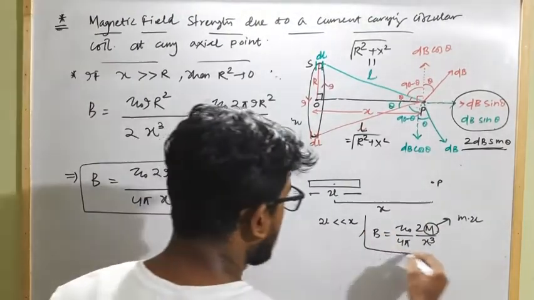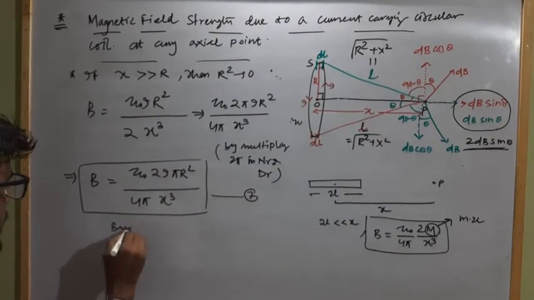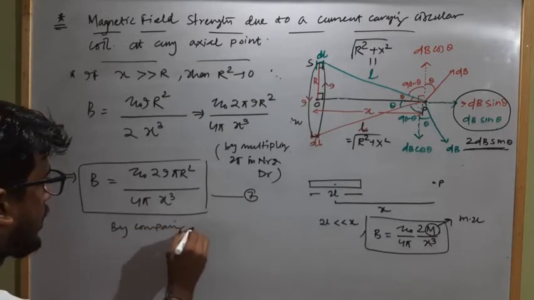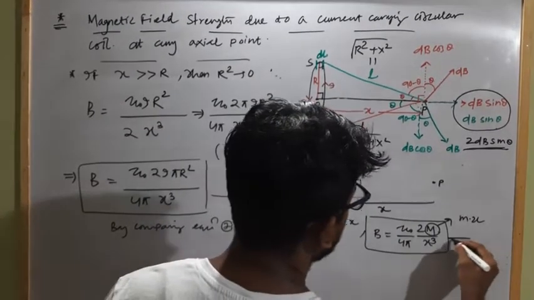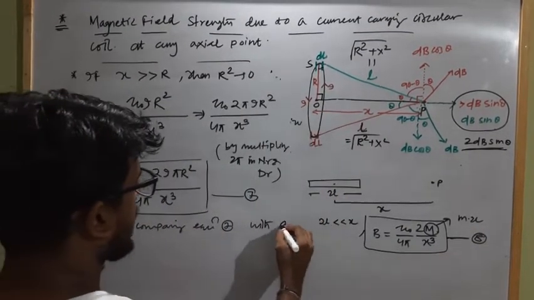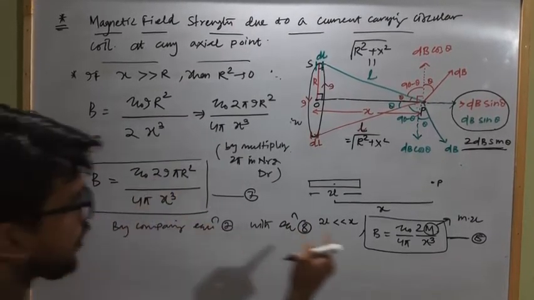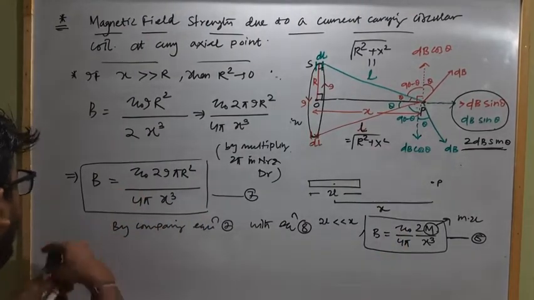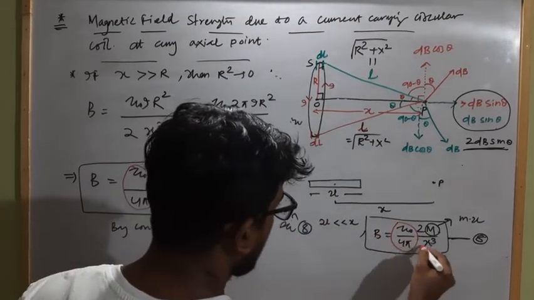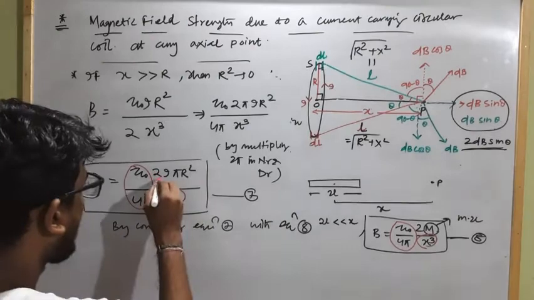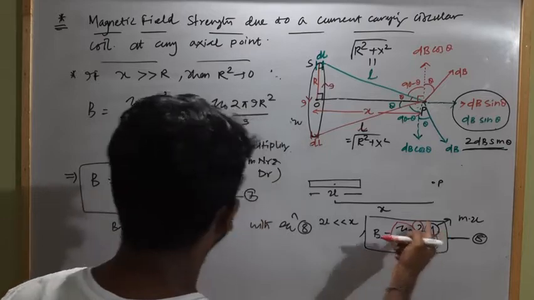So now comparing these two, equation 7 with, let it be equation 8, with equation 8, what we will get? Mu naught by 4 pi is common, x cube is common, 2 is common. In place of the magnetic dipole moment of the bar magnet, here is what?